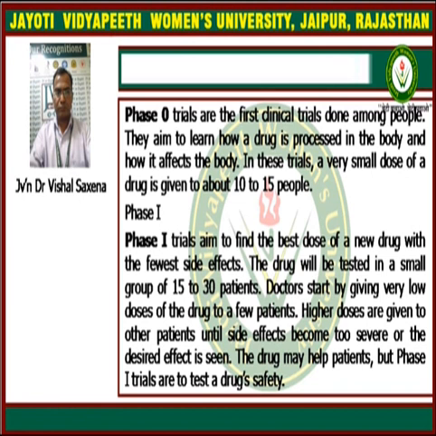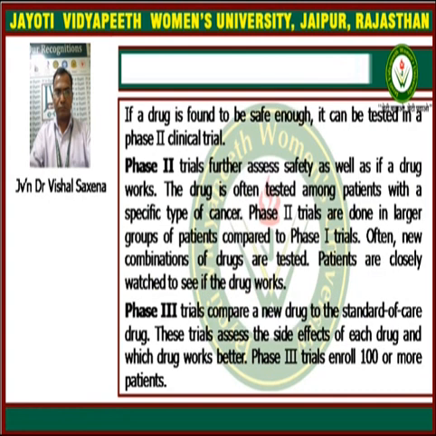Higher doses are given to the other patients until side effects become too severe or the desired effect is seen. The drug may help patients, but phase 1 trials are to test a drug's safety. If a drug is found to be safe enough, it can be tested in a phase 2 clinical trial.